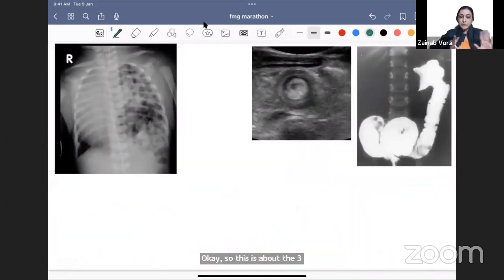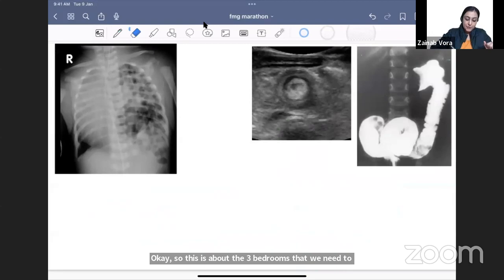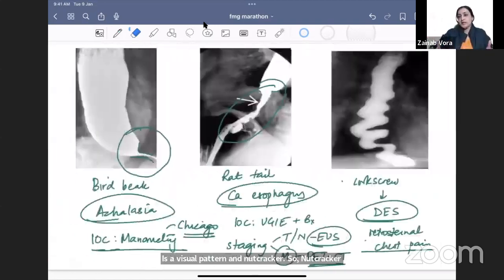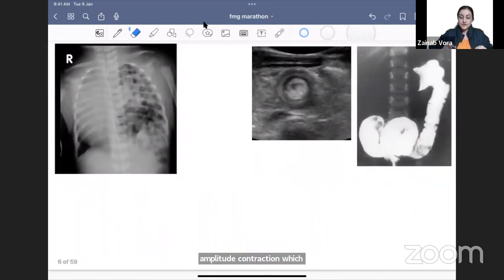Moving on to two pediatric conditions. First one is a newborn baby who's having... One of you is asking difference between diffuse esophageal spasm and nutcracker. So nutcracker esophagus is where you have very high amplitude contractions. All right. So radiologically, it has no counterpart. So it will not be asked to you as a radio image, right? So it has no radiological sign. It's just a very high amplitude contraction which happens. It's a manometric diagnosis, right?